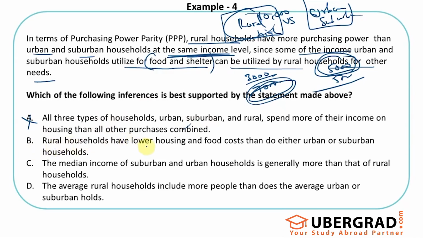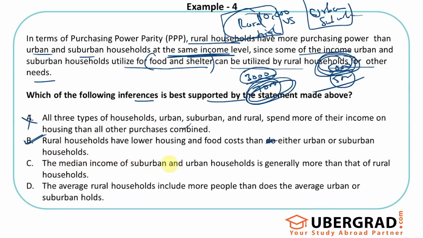Rural households have lower housing and food costs than either urban or suburban households. This seems to be correct. As I said, rural households have more power to spend after spending on food and shelter compared to urban and suburban households at the same income level, because they are spending less on housing and food. So they will be left with more to spend. That's why this seems to be the correct inference that I can make.